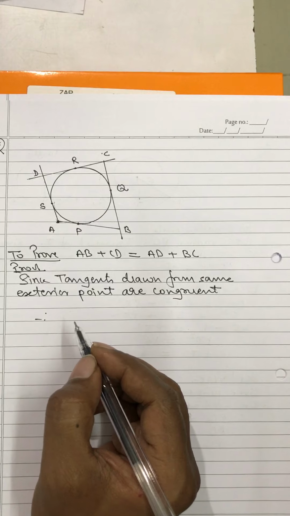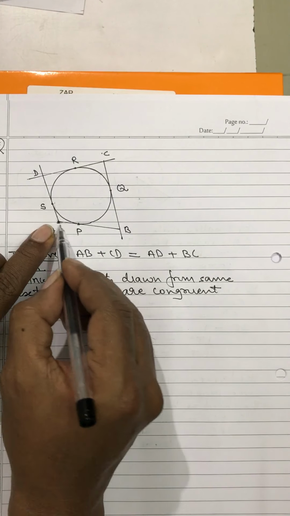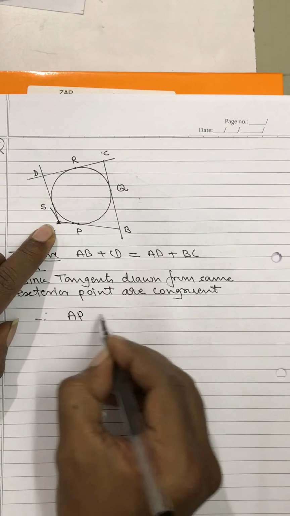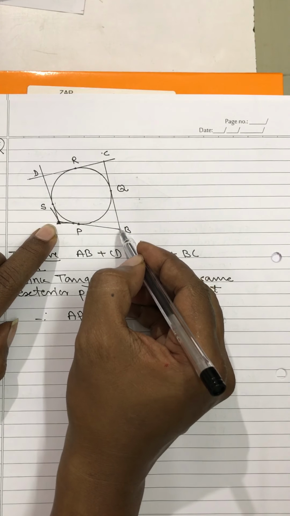Now we have to be careful in what sense. AP will be equal to AS. AP will be congruent to AS.